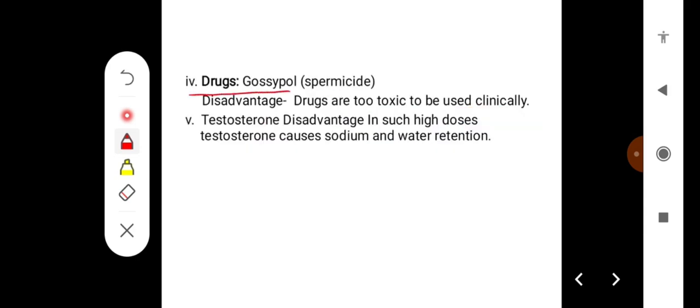Some drugs like gossypol, which is a spermicide, can be used. The disadvantage is that these drugs are too toxic to be utilized clinically. And testosterone can also be used. The disadvantage of testosterone is that high doses of testosterone cause sodium and water retention.